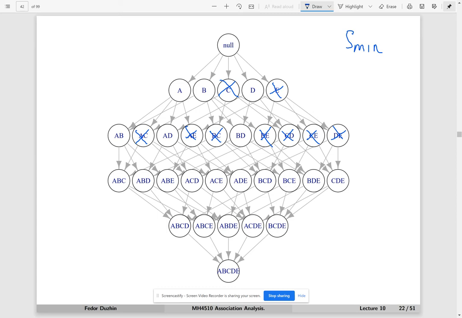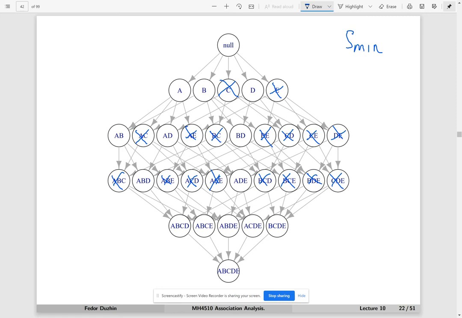So everything for which we have arrows from all these item sets that we ruled out, we don't even bother considering. So AC, ACD, ACE, AE, BE, BDE, CD.